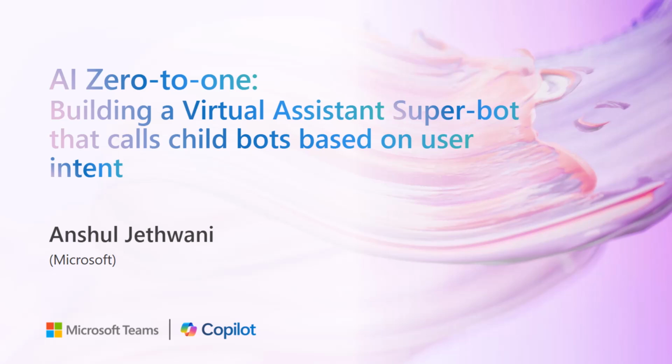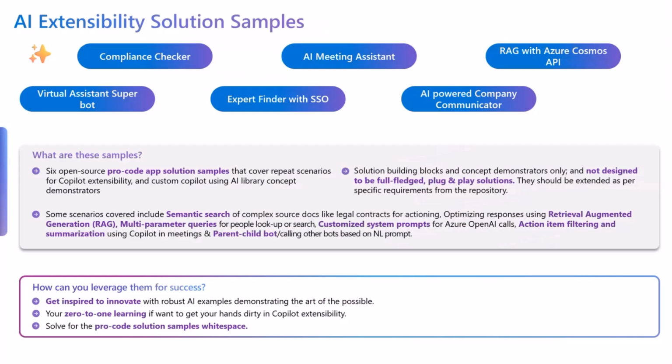And today, basically, I think how to build essentially a parent bot that actually calls other child bots, right? And this is super cool. I think it's a great scenario where, if you have multiple bots deployed, you can actually use Azure Open AI and calls to Azure Open AI to find out the intent and then route that particular intent to whatever skill bot that you may have deployed. And in this case, we use two different skill bots. We'll dive into that later. But yeah, that's a lowdown of the scenario.